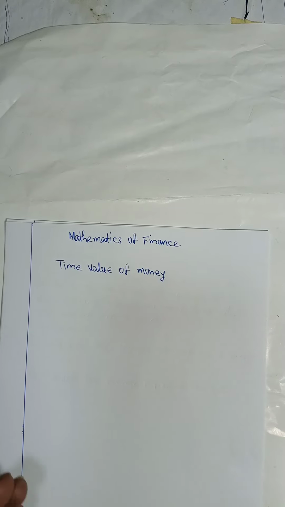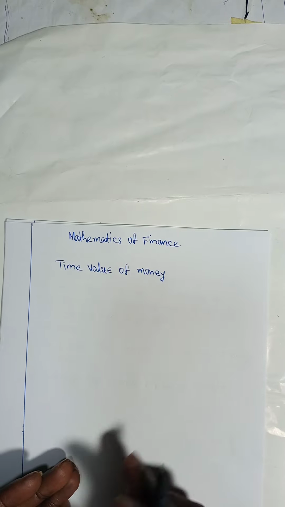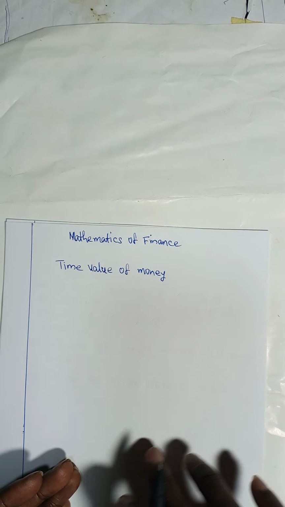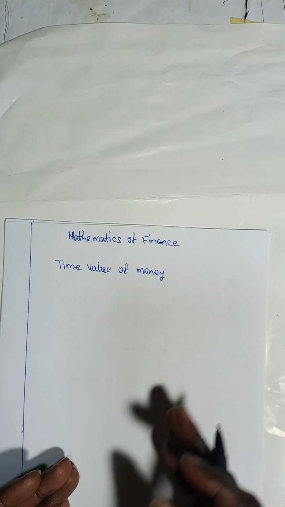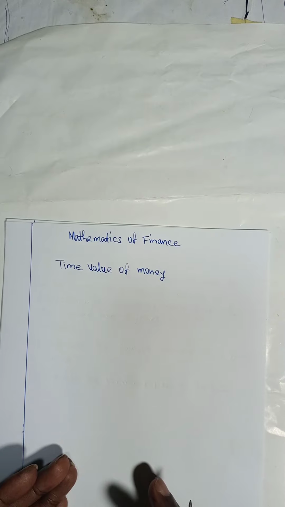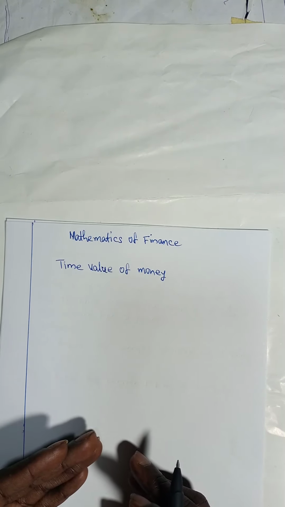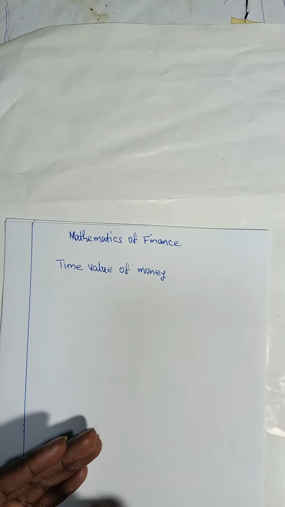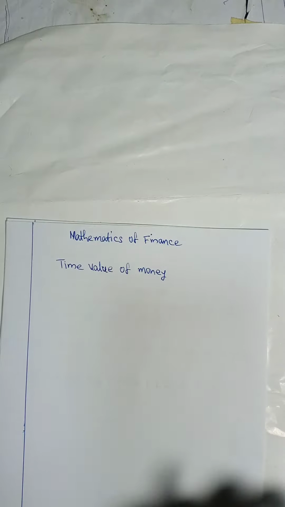Now, we've explained the time value of money. We said time value of money means that an amount of money now has a greater value than the same amount in the future. For example, if you have 1,000 naira now, you can make it work for you so that you will get more than 1,000 in the future.